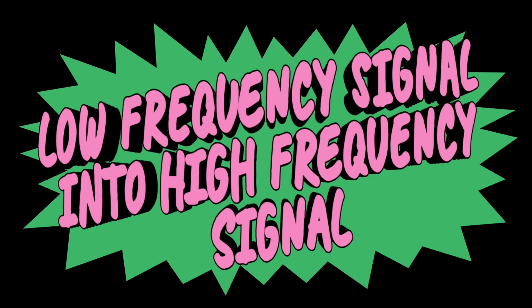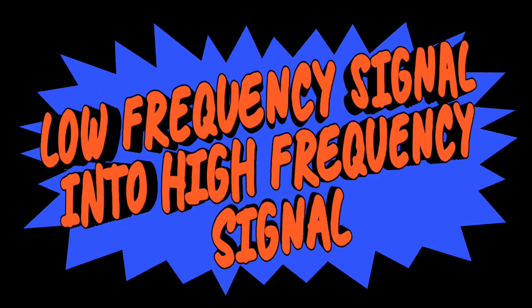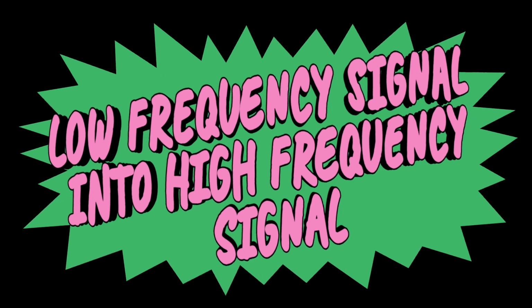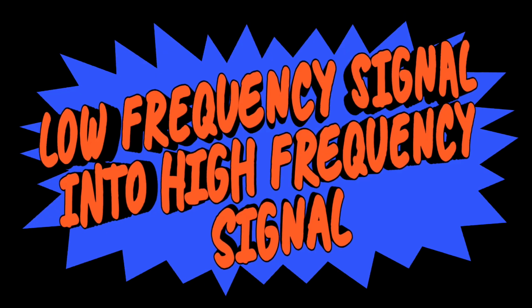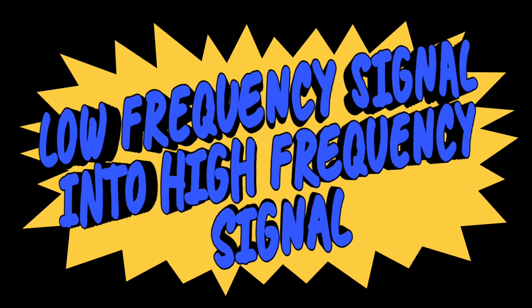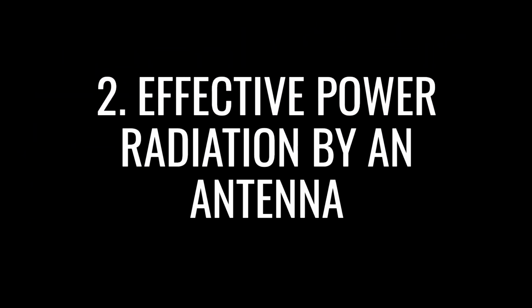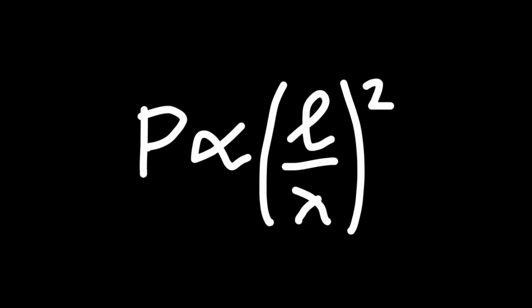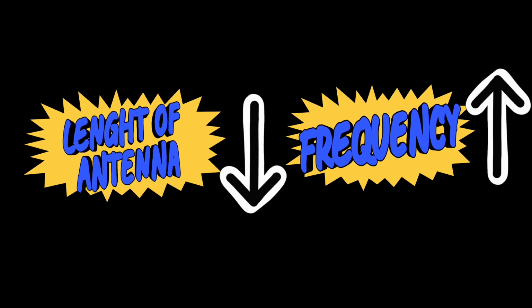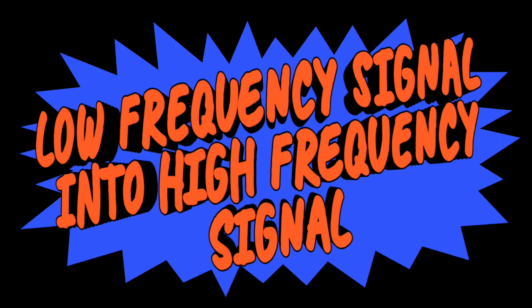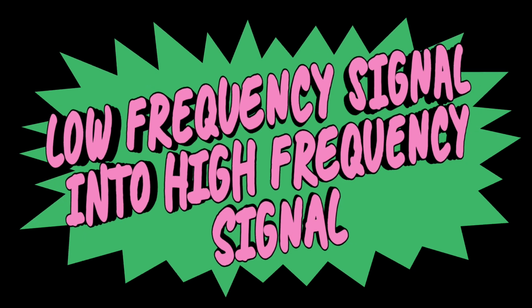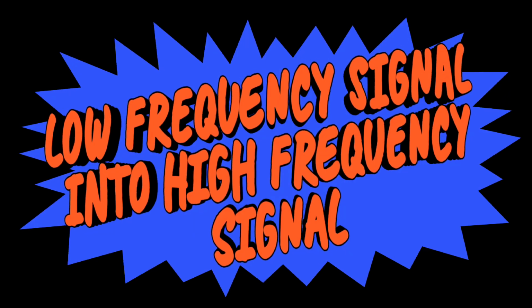Hence, antenna length can be made reasonable if the frequency is high. Hence, there is a need to convert the low frequency signal into a high frequency signal before transmission. The second factor is effective power radiation by an antenna. The power P radiated from a linear antenna of length L is proportional to (L/λ) the whole squared. Hence, antenna length can be made reasonable if the frequency is high, and there is a need to convert the low frequency signal into a high frequency signal before transmission.